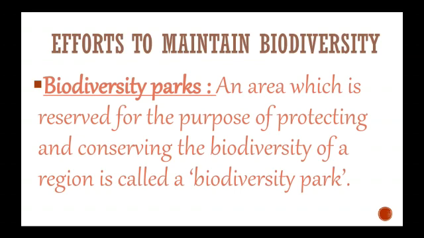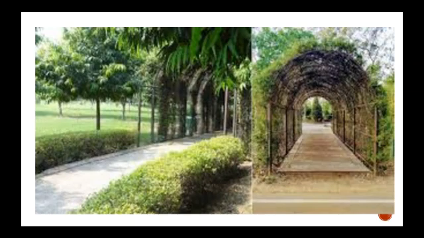An area which is reserved for the purpose of protecting and conserving the biodiversity of a region is called a biodiversity park. Where animals, plants and other insects are altogether preserved, that place which is reserved for this purpose only is called a biodiversity park.